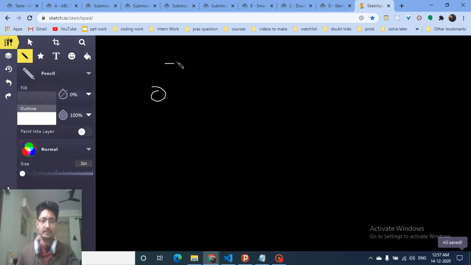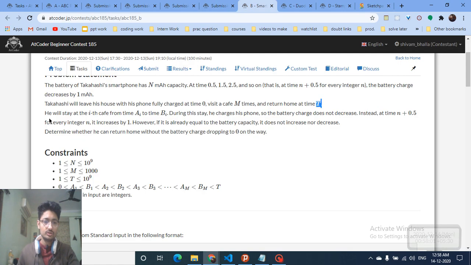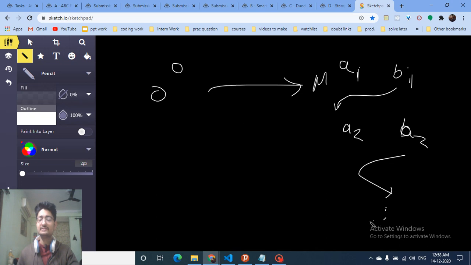Then he goes to some cafe, and he goes to the cafe at A_i and leaves at B_i, which is also given. So he will stay in the ith cafe from A_i to B_i, and then let's assume that he leaves this cafe at B_i, and then he goes to the new cafe at A2. This is maybe A1, and then leaves the other cafe at B2, and so on. And then what you can see in the end, what will happen? He will go to the house at time T.